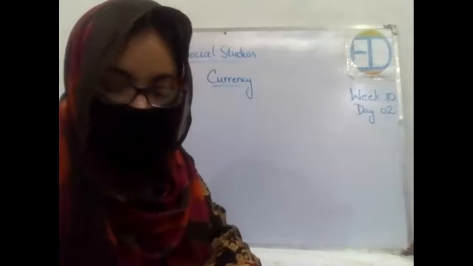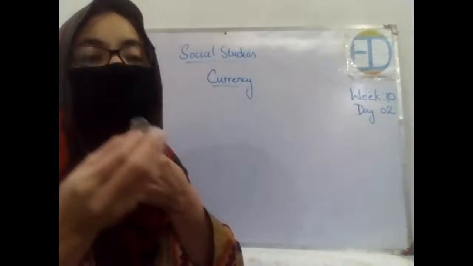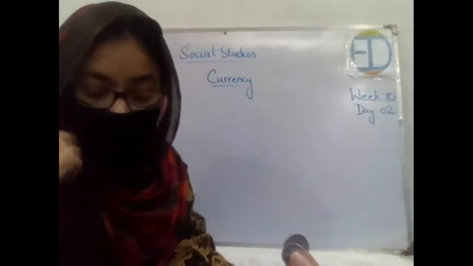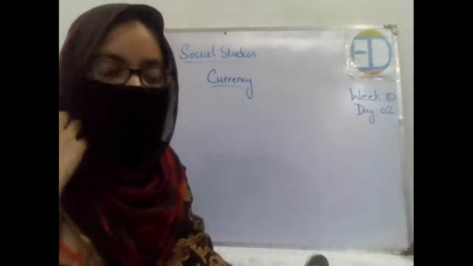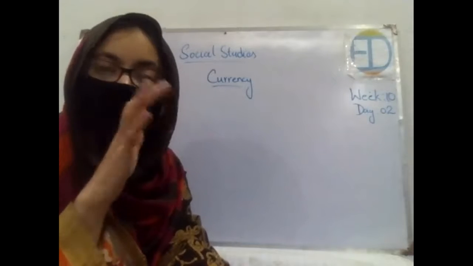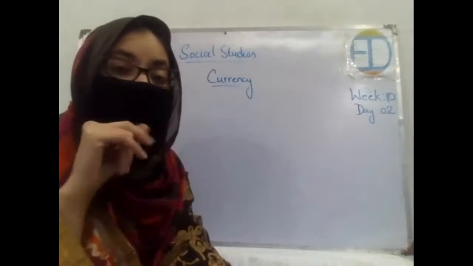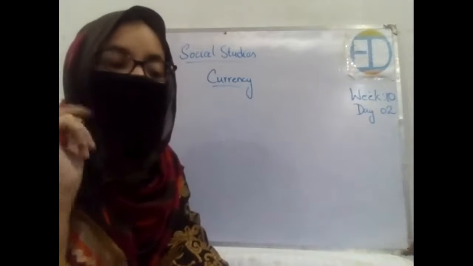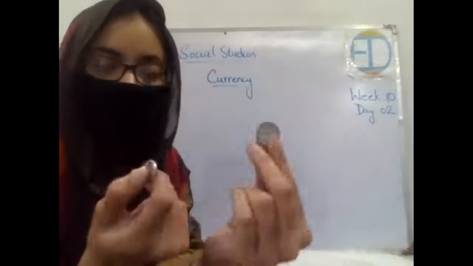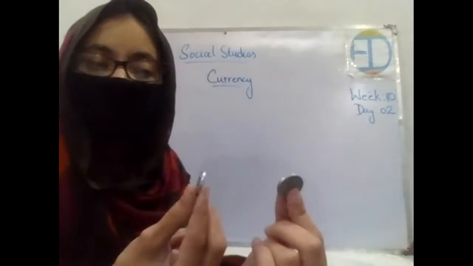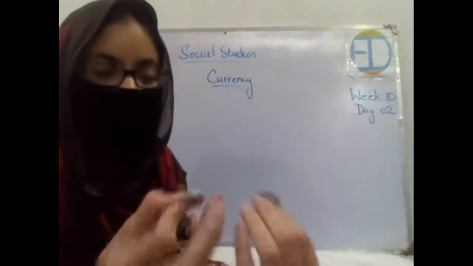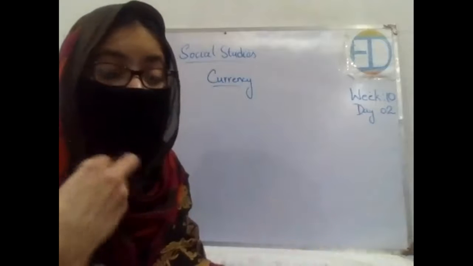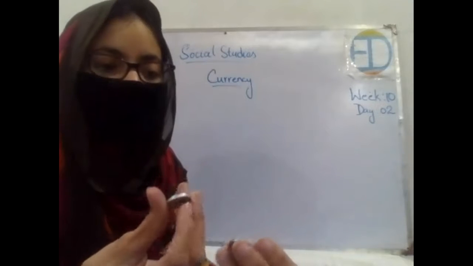Okay, now let's talk about the 1 rupee and 2 rupees coins. Previously we had a 1 rupee coin in extra dark golden color, or you could say a bit of a brown color. But for 2 rupees we had a light green or mustard color coin, right? But now we have these plastic coins. These are very lightweight, and these are all in silver color, right? Okay, so let's see whether there are any similarities or differences. Okay, so let's find out.